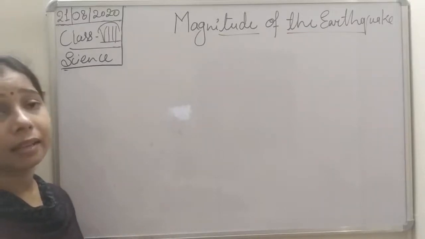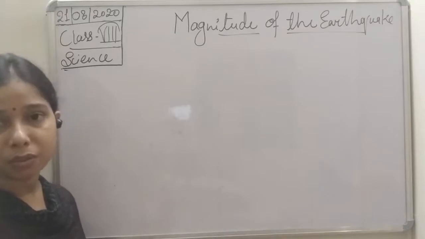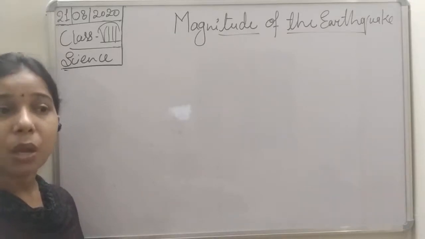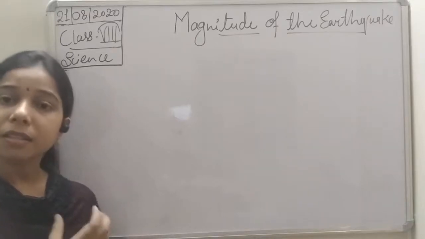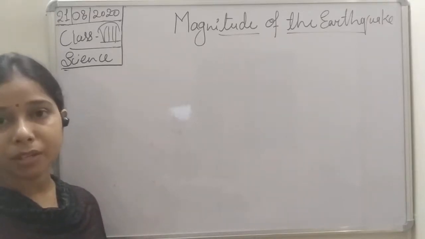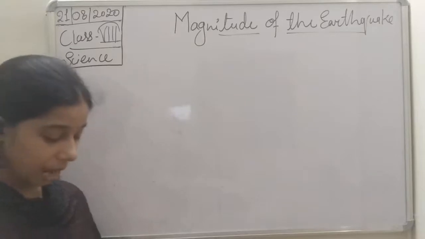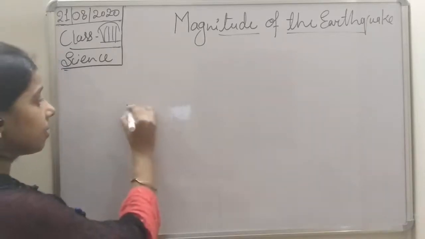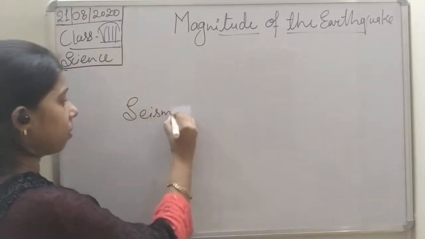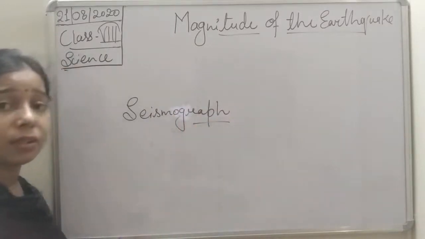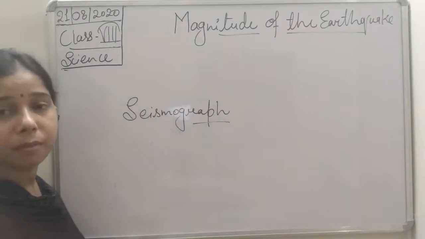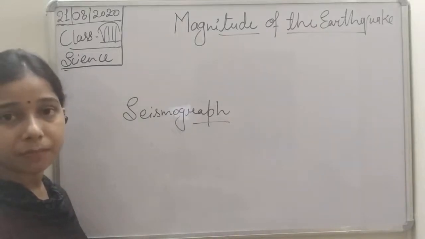Then we discussed how we can measure the earthquake, students. We can measure the earthquake by seeing the seismic waves, and the seismic waves can be measured with the help of an instrument known as a seismograph. So a seismograph is an instrument which helps in measuring the seismic waves.